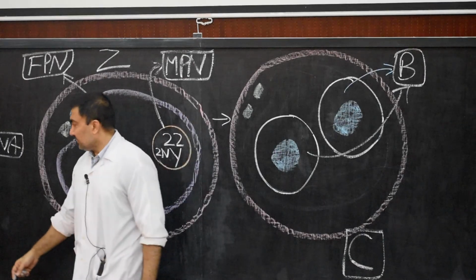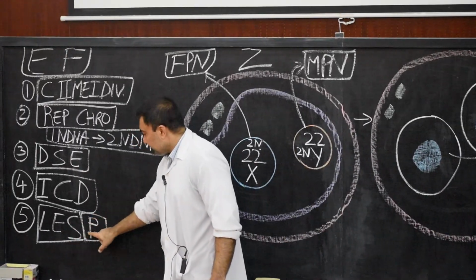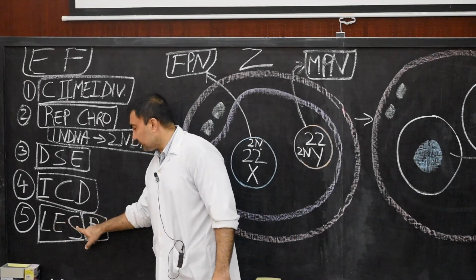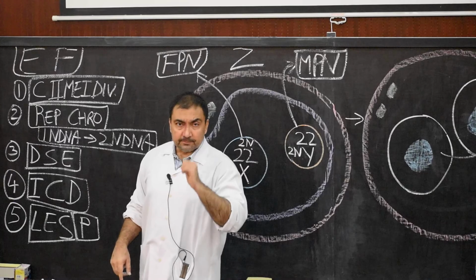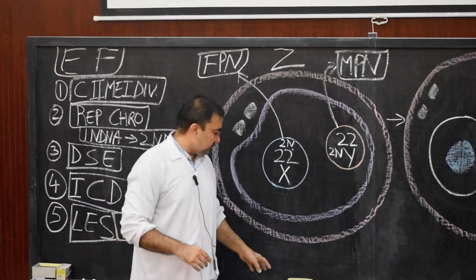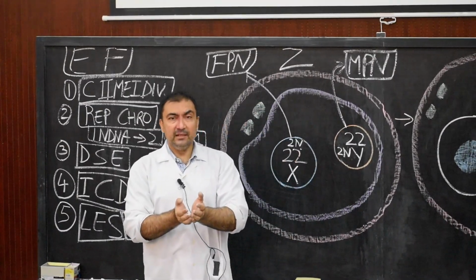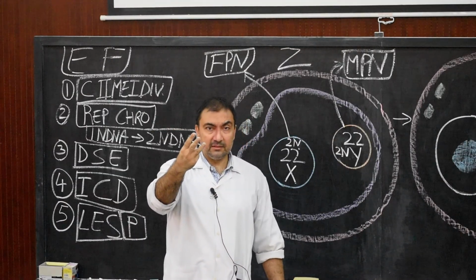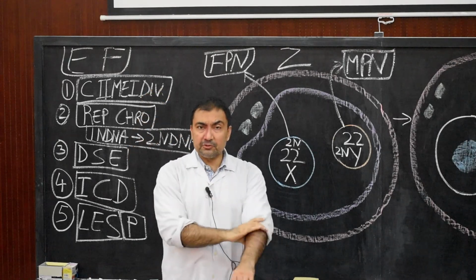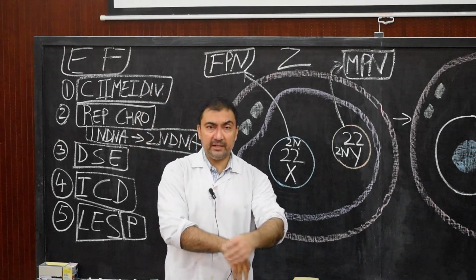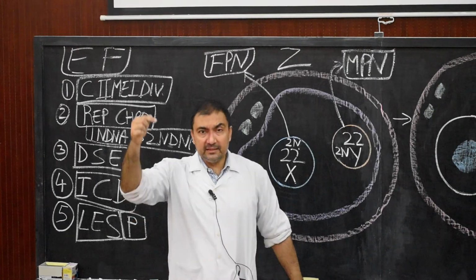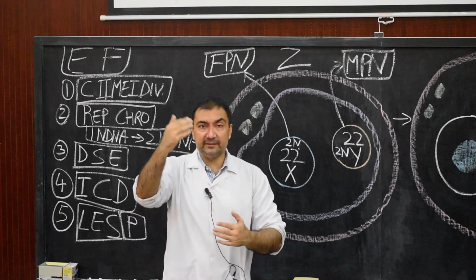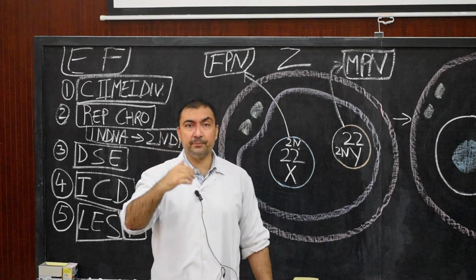Now we come on this side. Last one, line of entry of spermatozoon will determine the polarity. Line of entry of spermatozoon. Now try and understand. Previously we had drawn a diagram in the second stage where we had shown that the spermatozoon will cross the three barriers. When the spermatozoon crosses those three barriers, that is corona radiata, zona pellucida and vitelline membrane, that line of entry of spermatozoon will determine the polarity of the embryo, that will determine the cephalocaudal axis of the embryo.